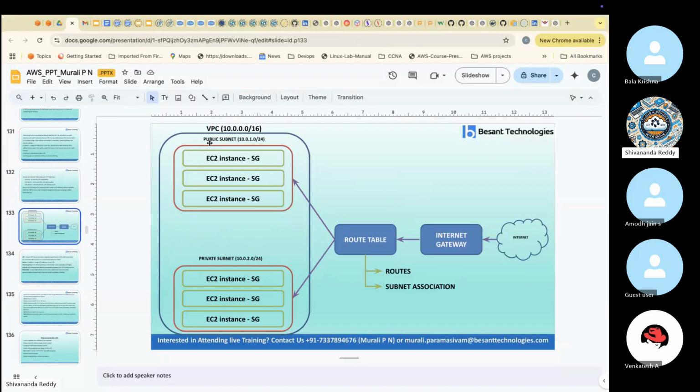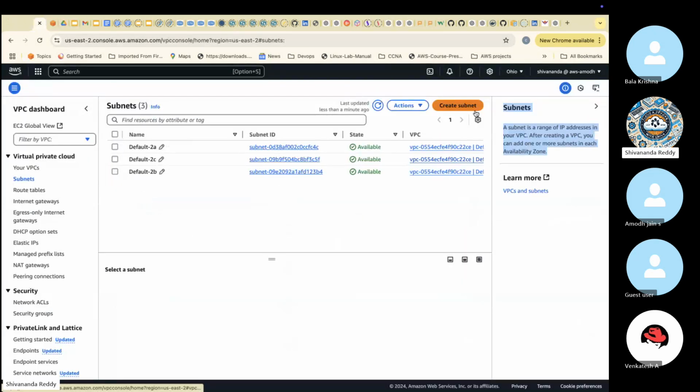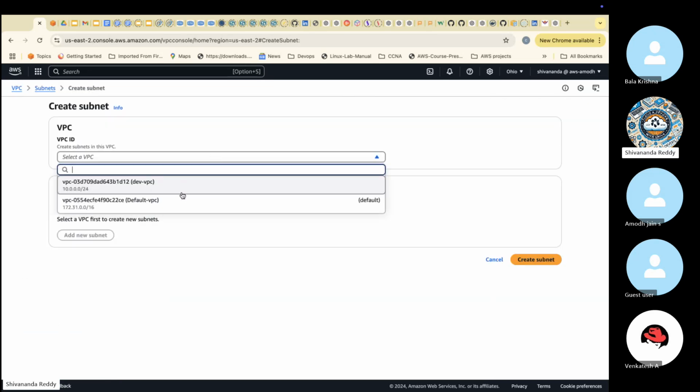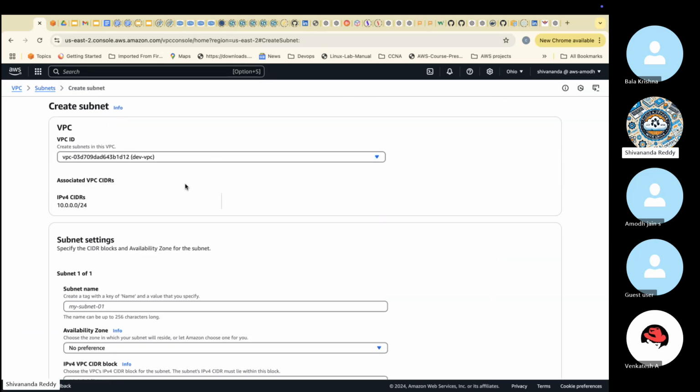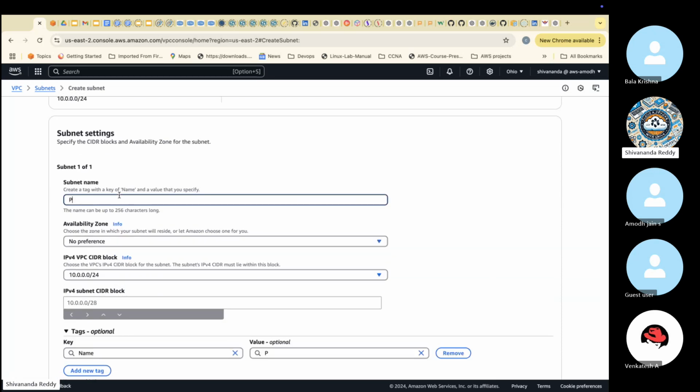Can you guys see? Public subnet, private subnet. Two subnets I'm creating. Create subnet. We need to select the VPC, which VPC we need to create it in. Our own VPC we'll choose. Then the subnet name is there. Here I can mention public subnet. Availability zone I'll choose 2A.